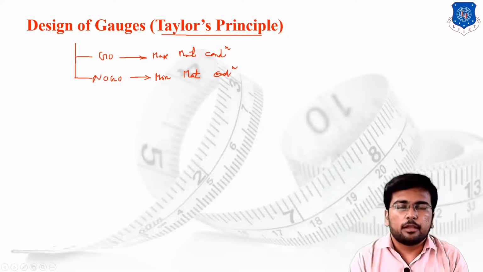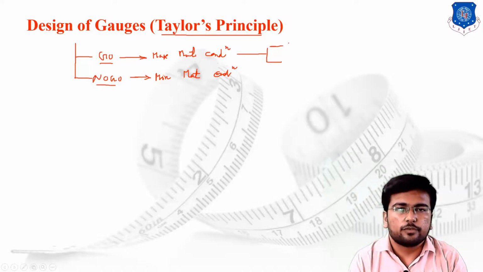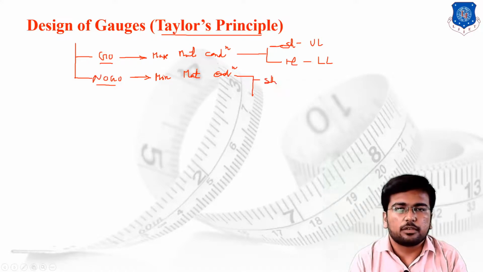Simply, if your material fulfills the maximum material limit, that limit is known for the go gauge, and the other is known for the no go gauge. For shaft, the upper limit stands for the maximum material limit. For hole, the lower limit stands for the maximum material limit. Whereas for shaft, the lower limit stands for the minimum material limit, and for hole, the upper limit stands for the minimum material limit.